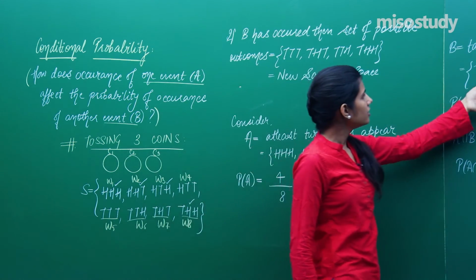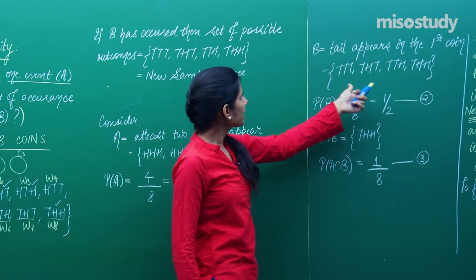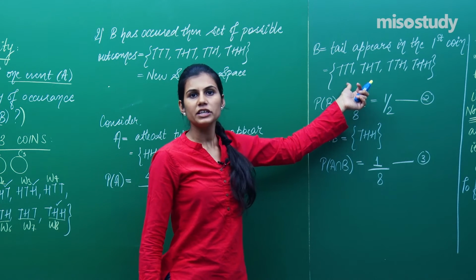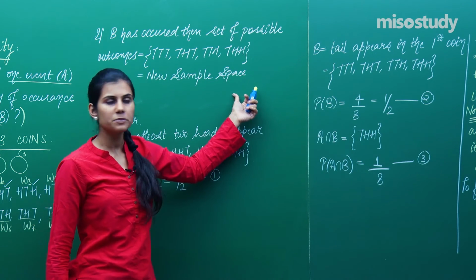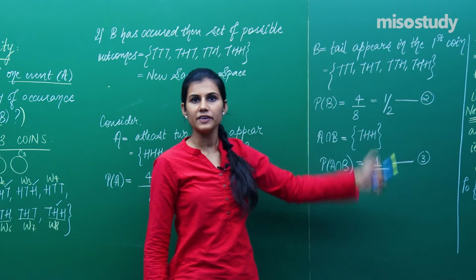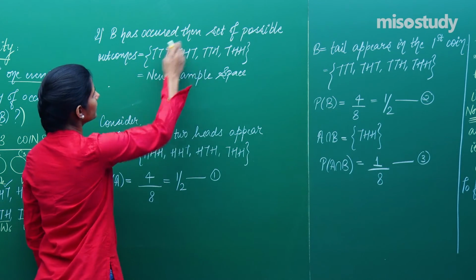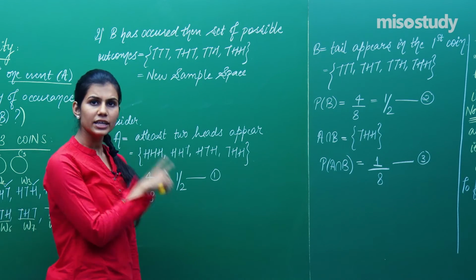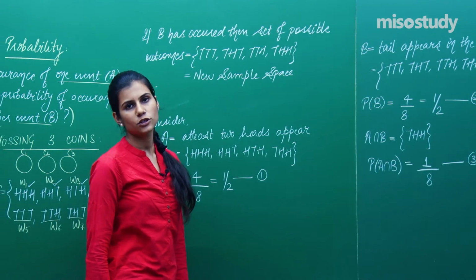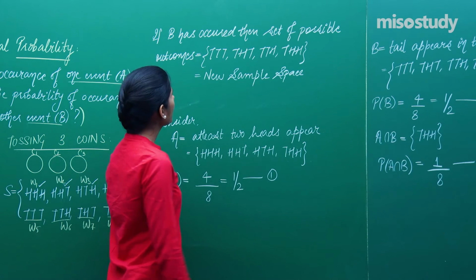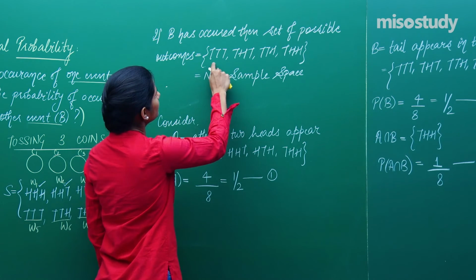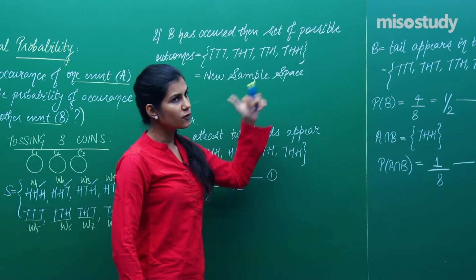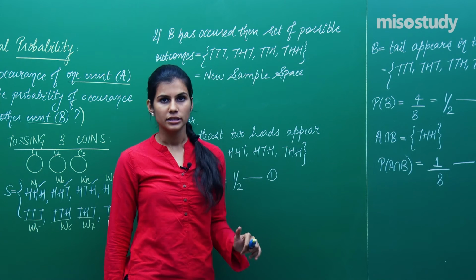This is my new sample space. Isn't B itself coming out to be my new sample space? Yes, it is set B only or event B only which is coming out to be my new sample space because only these 4 events were favoring event B. So, if event B is occurring, that means one of these 4 is only occurring. So, now whatever elementary events were favoring event B are now my new set of possible outcomes. Once event B has occurred, that means one of these 4 has occurred. Definitely one of these 4 will be occurring once you know this.